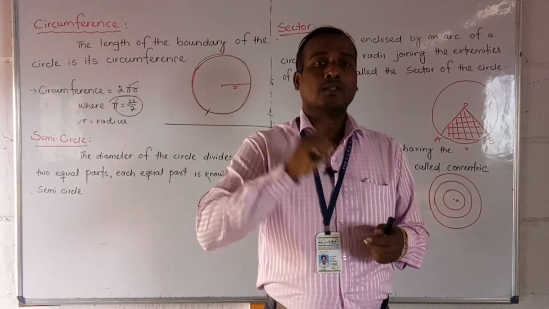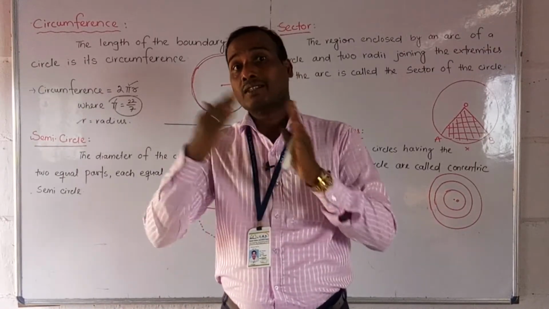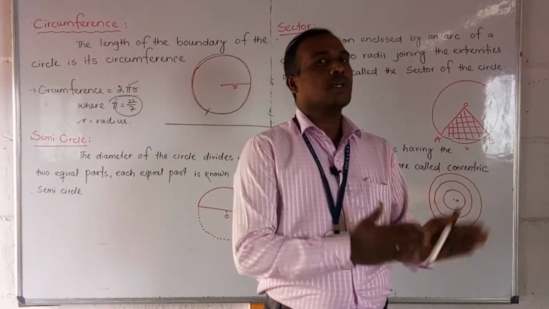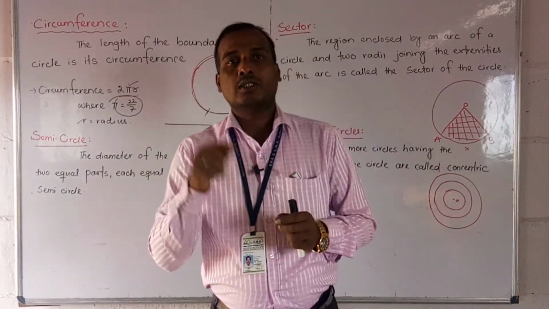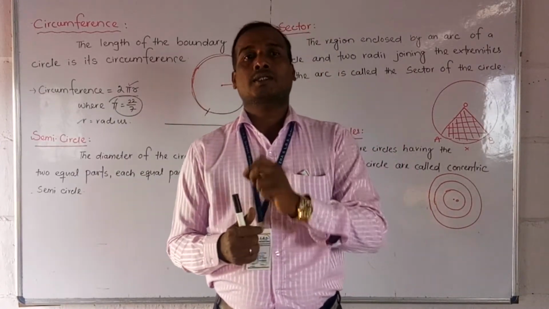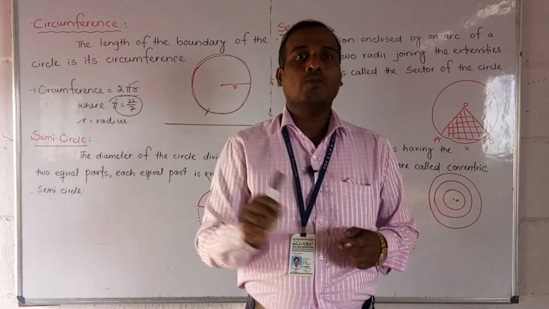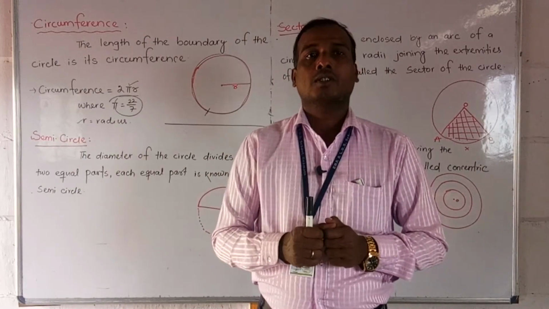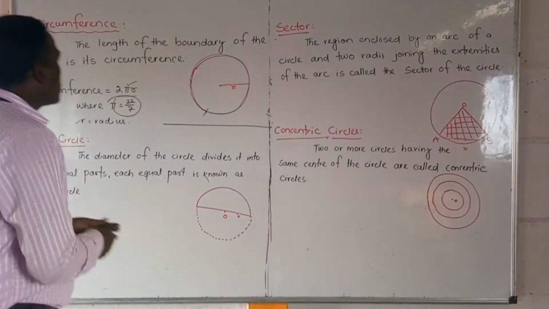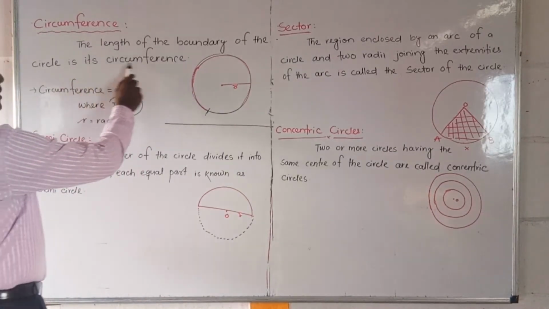The length of the boundary is generally called a perimeter. But in the case of a circle we call it circumference. Circumference and perimeter are not different, just in the case of a circle we say circumference. So circumference means the length of the boundary of the circle. The perimeter of the circle is also called the circumference. The length of the boundary of the circle is its circumference.